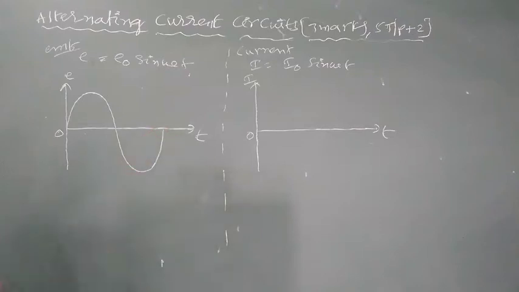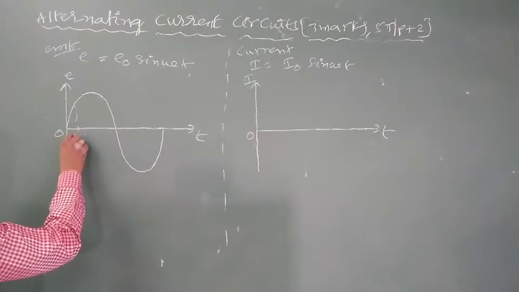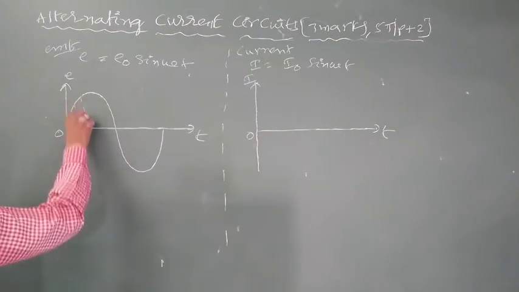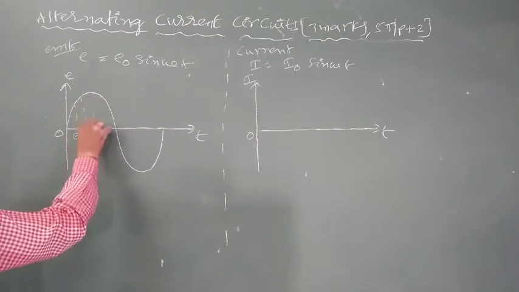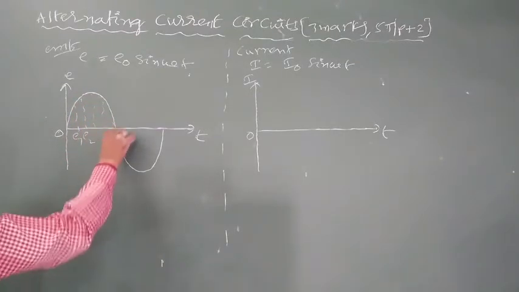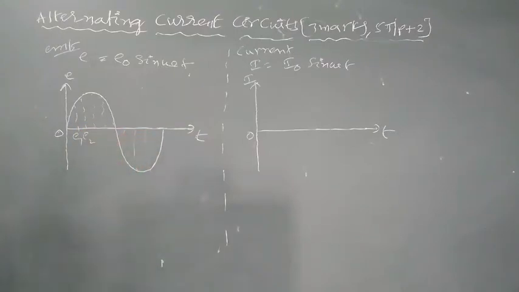It is about alternating EMF. At starting time, t equal to 0, alternating EMF is 0. At t1 seconds, alternating EMF is E1. At t2 seconds, alternating EMF is E2. At t3 seconds, alternating EMF changes E3, E4, E5 and so on like this. All these are positive EMFs, all these are negative EMFs.